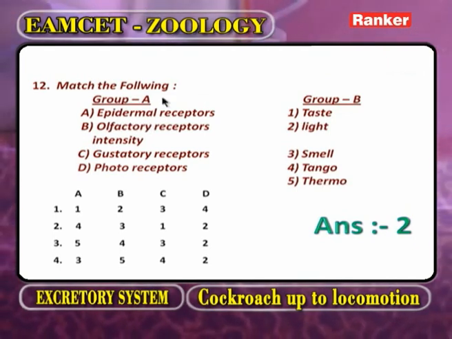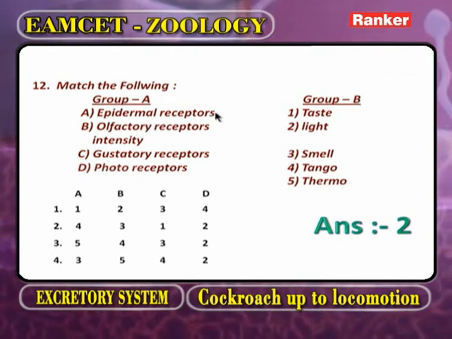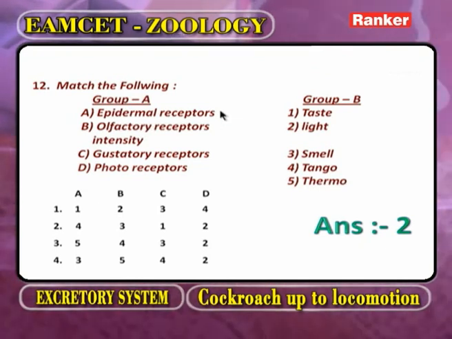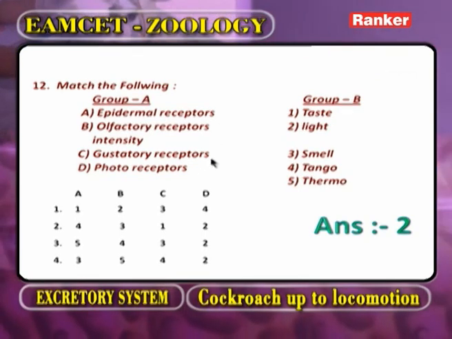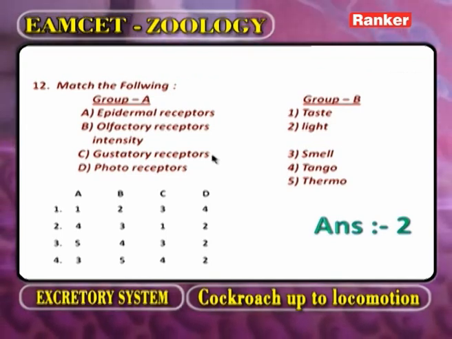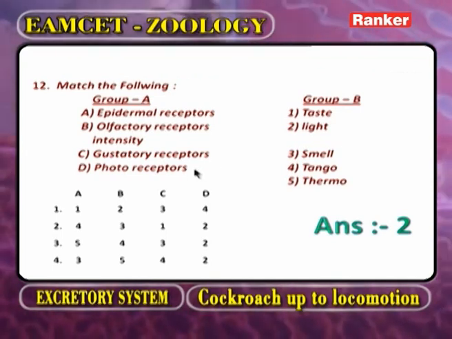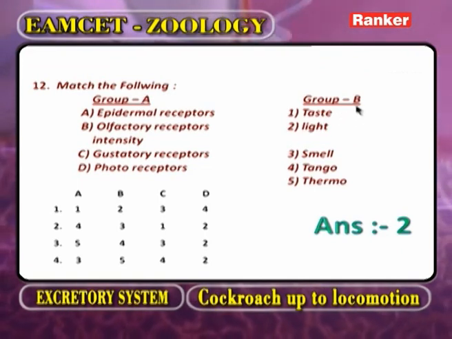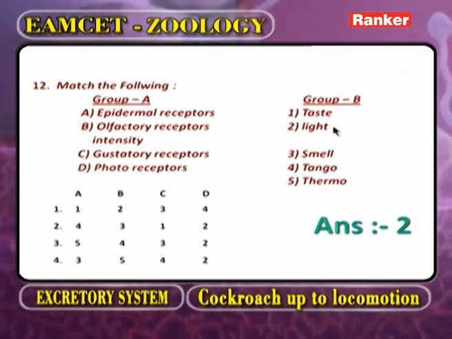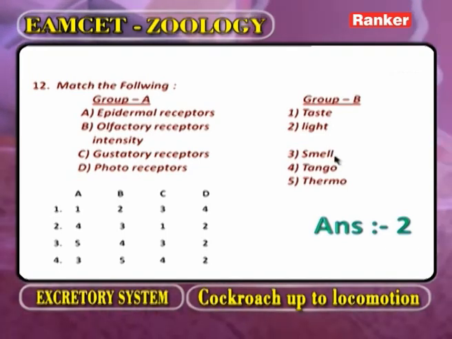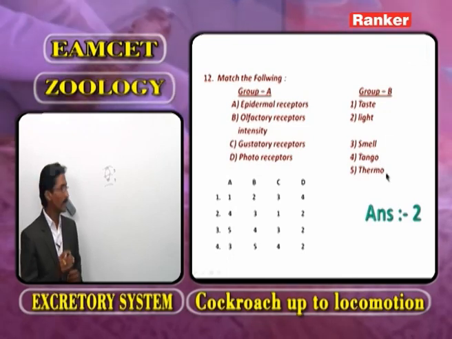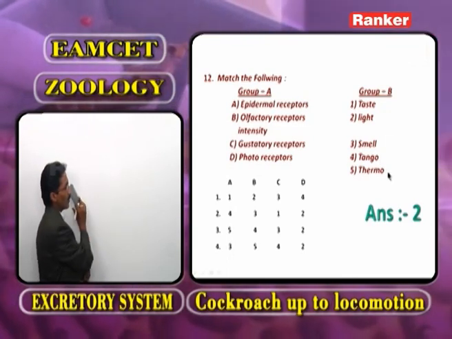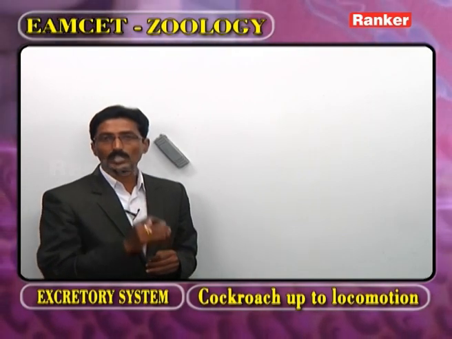Now, group 1 and group 2. In group A, one is epidermal receptors, B olfactory receptors, the third is gustatory receptors, and the fourth is photoreceptors. Now, group B: one is taste, one is light intensity, third is smell, fourth is tango, and the last one thermoreceptors.